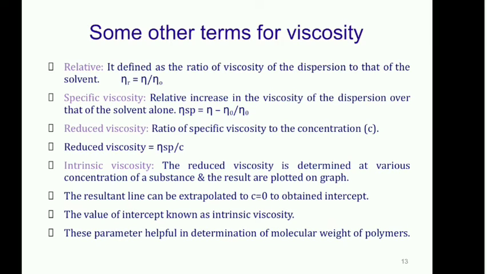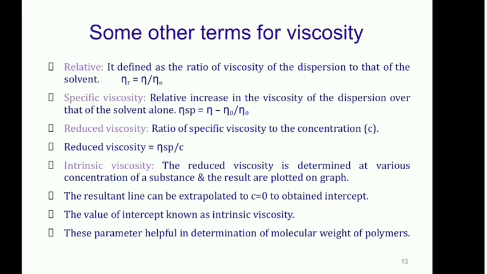Now start with the definition. What do you mean by relative viscosity? It is defined as the ratio of the viscosity of the dispersion to that of the solvent. The equation is eta r is equal to eta divided by eta 0. Eta is the viscosity of the dispersion, how much? For the 1% solution of Tragacanth, that is 5 centipoise, divided by eta 0, the viscosity of your solvent, that is water, which is 1. So 5 divided by 1, the answer will be 5. So relative viscosity will be 5 centipoise.